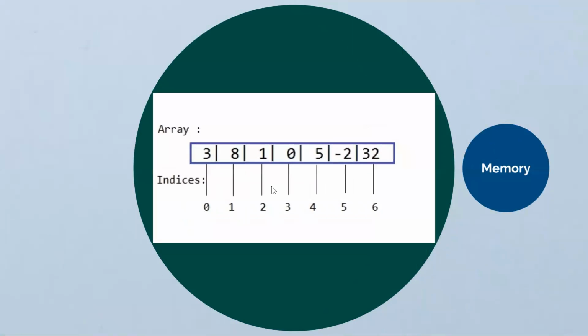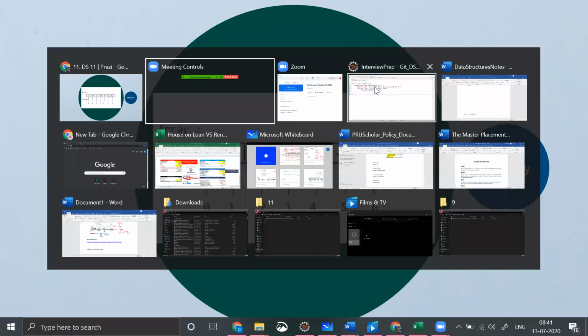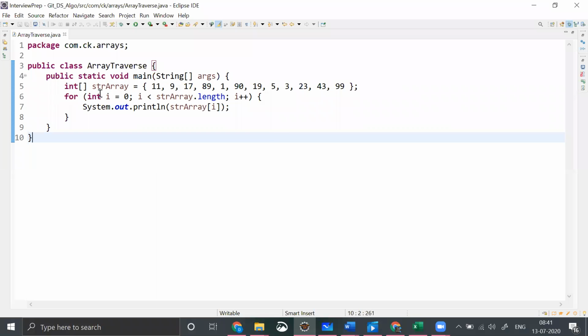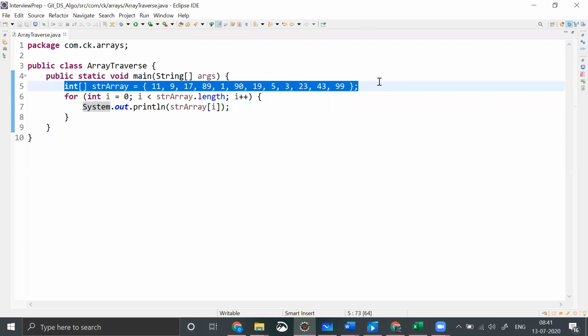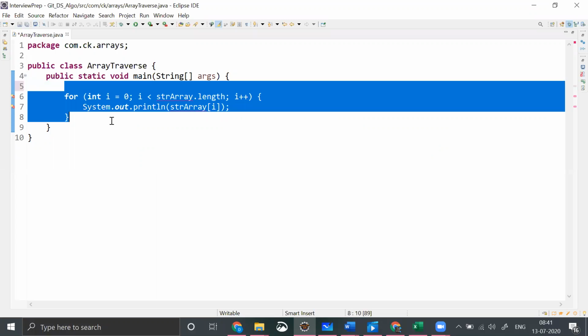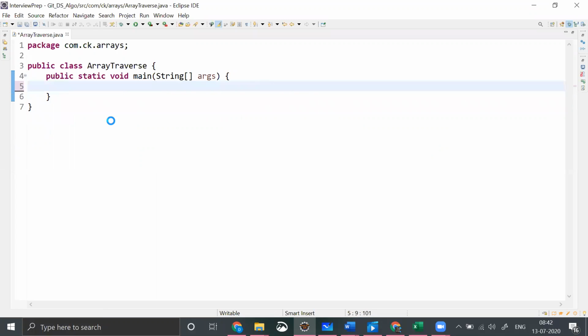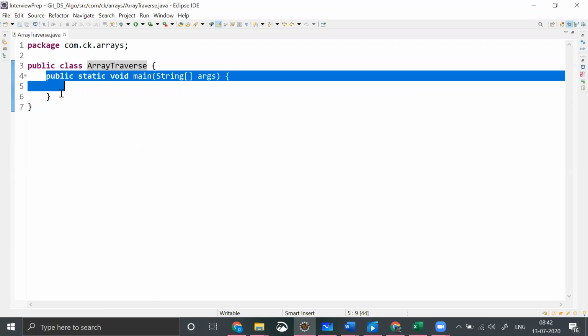So this is the reason I'm separately concentrating on arrays as well. This is a very simple Java example. I'll straight away jump into code. Let me cut this and write this again for you. I just created a class called array traverse. I have created a main method, right?